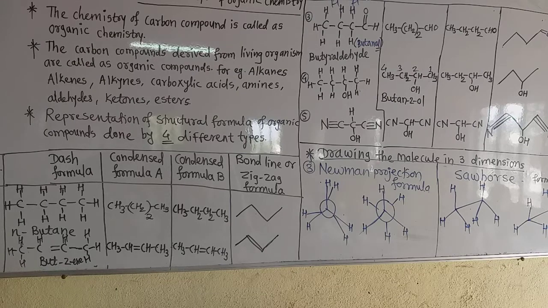Now there are also eclipsed and staggered formulas in the sawhorse. The hydrogen atoms radiate from the respective carbons. As the central carbon bond is drawn rather elongated, the bonds radiating from the front and rear carbons do not intermix; they must be separate. Now these are the eclipsed and staggered formulas drawn by the sawhorse method.